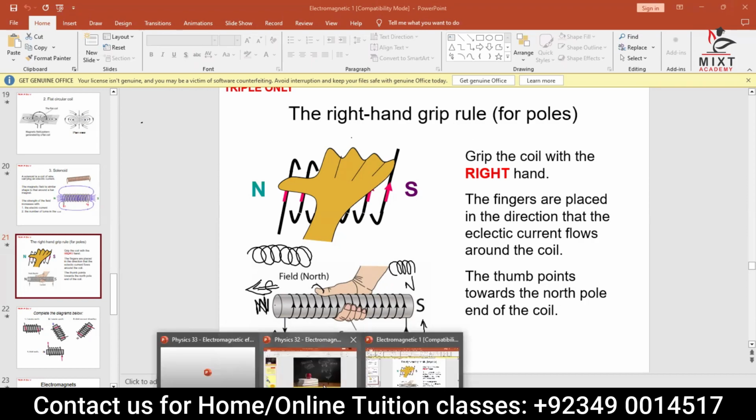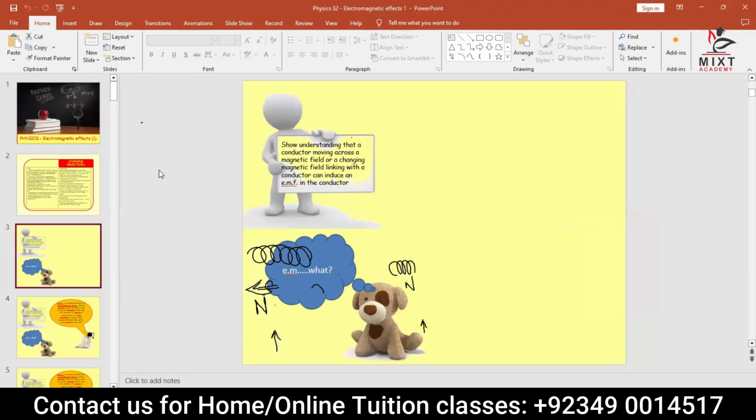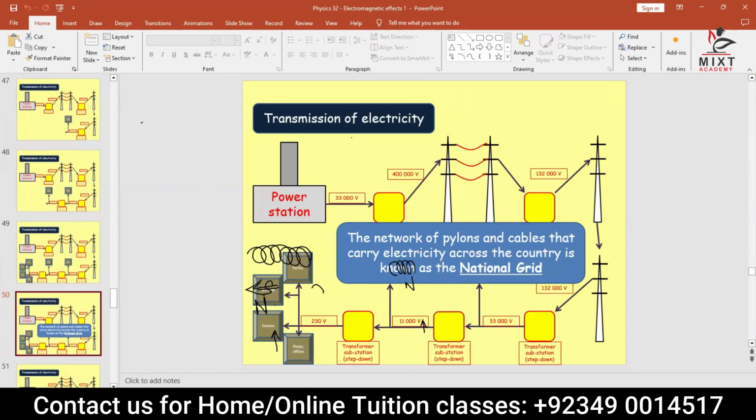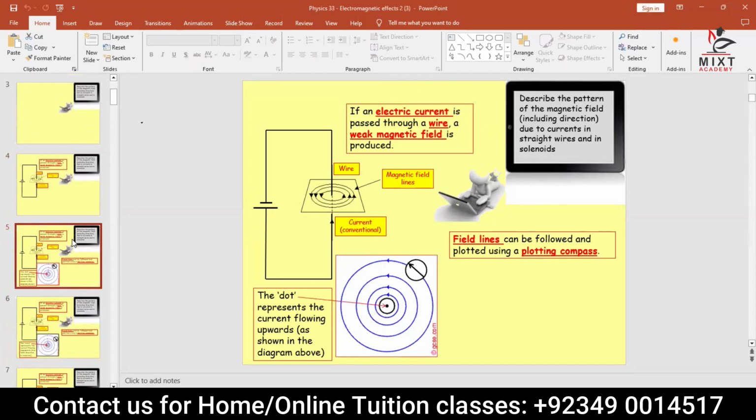Now let me come to the details of this. Check this out. This is your wire; we have done this. The current passing through it shows concentric circle directions, which we were talking about previously. This dot represents current flowing upward, out of the page. We have already talked about this.